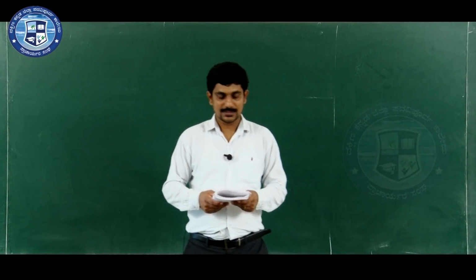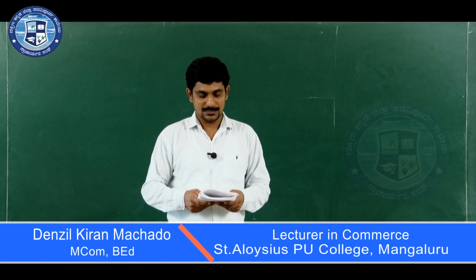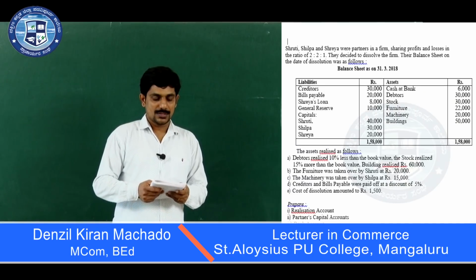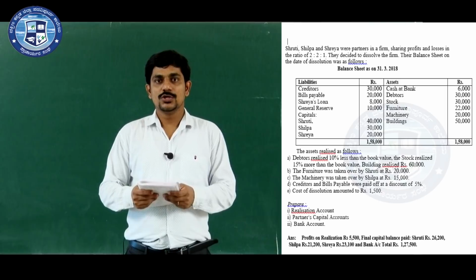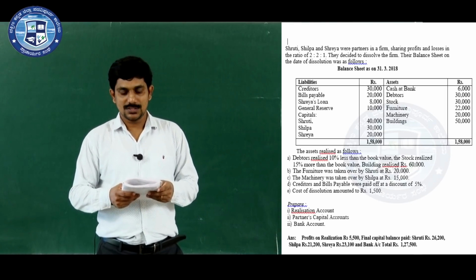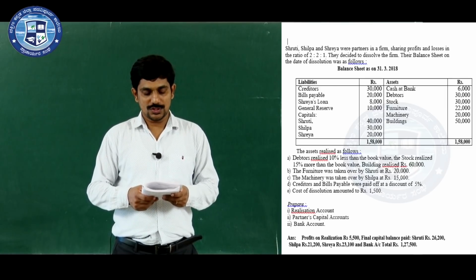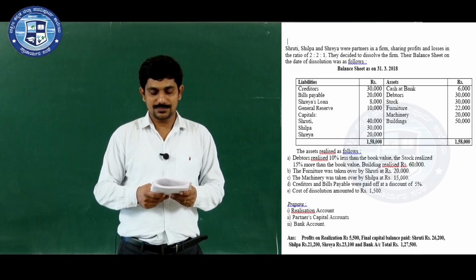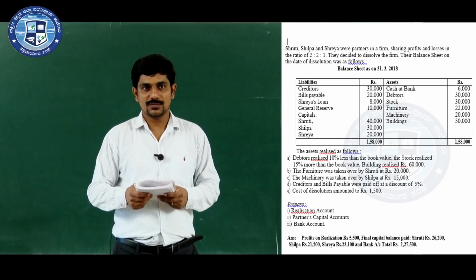Hello students. In today's session, let us work out one more problem relating to dissolution of partnership firm. So, I will read out the problem. Shruti, Shilpa and Shreya were partners in a firm sharing profits and losses in the ratio of 2:1. They decided to dissolve the firm. Their balance sheet on the date of dissolution was as follows.